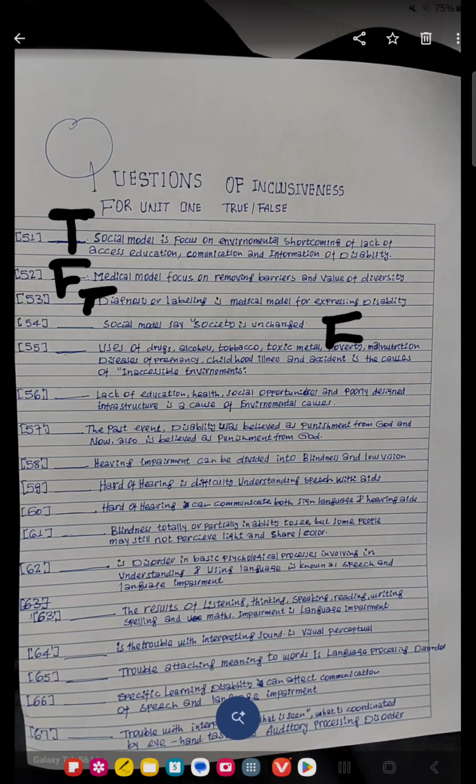Question 55. Use of drugs, alcohol, tobacco, toxic metal, and poverty, malnutrition, disease, pregnancy, childhood illness, and accidents like falling, drowning, car accident are the cause of inaccessible environment. No, that is environmental causes, not inaccessible environment. So for this question, the answer is false. Directly false.